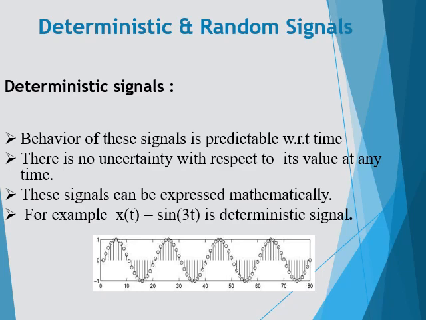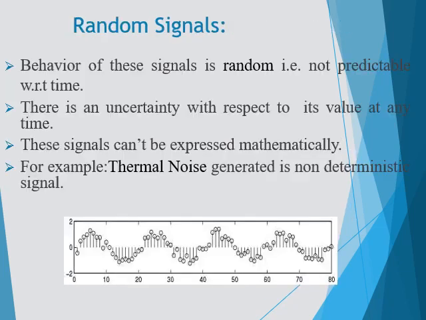Now, what is a random signal? Just look at the diagram. The behavior of the signal is random, which means it is not predictable with respect to time. Even if we assign that an event has to occur at a particular time, it may occur at 10 milliseconds, but the predicted answer won't come. Then we can say it is a random or uncertainty signal. So there is an uncertainty with respect to its value at any time. These signals cannot be expressed mathematically. An example is thermal noise. In the environment we have thermal noise due to sunlight.